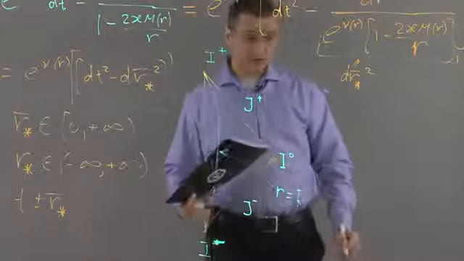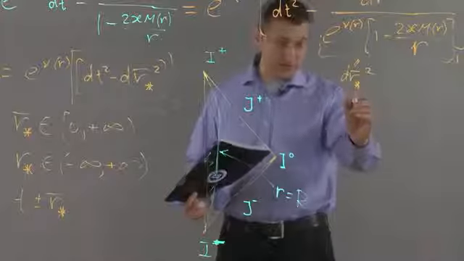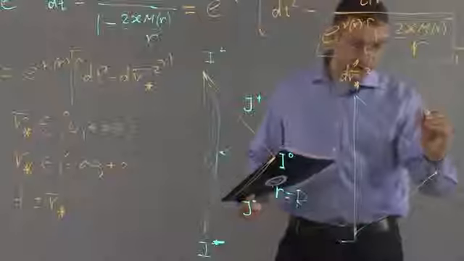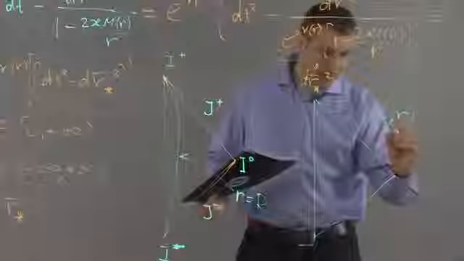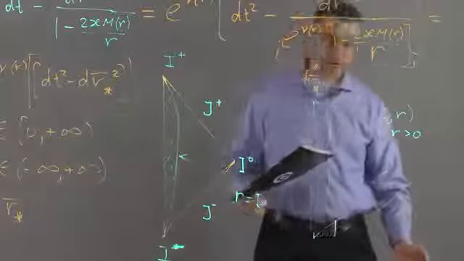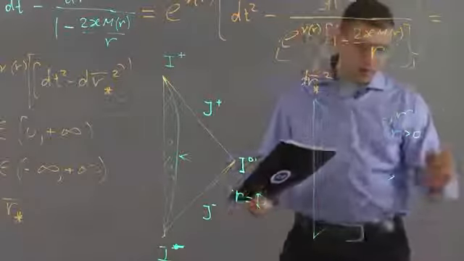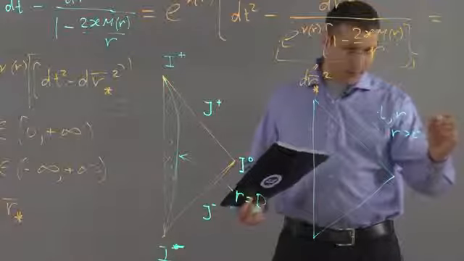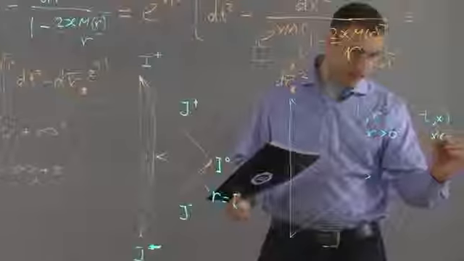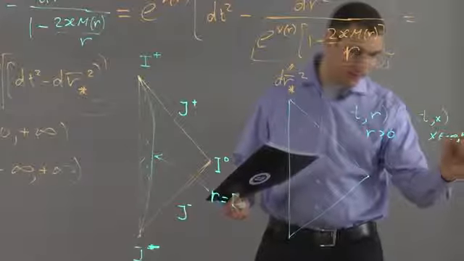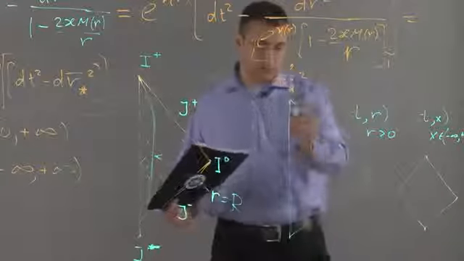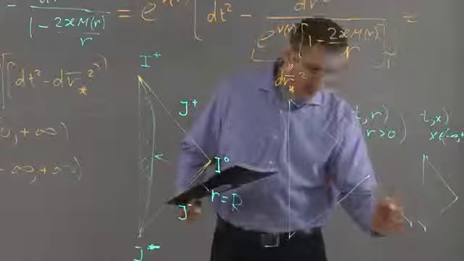Compare this to the Penrose diagram of Minkowski space. The Penrose diagram of Minkowski space in the coordinates t and r, where r is greater than 0, is like this. It's just half of the square. And you remember that for t and x, where x ranges from minus infinity to plus infinity, we had this Penrose diagram. So for this case, we have only half of it.